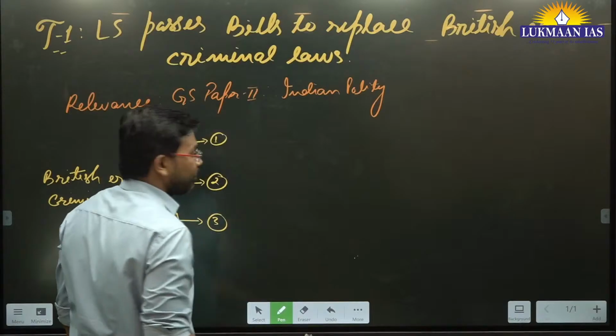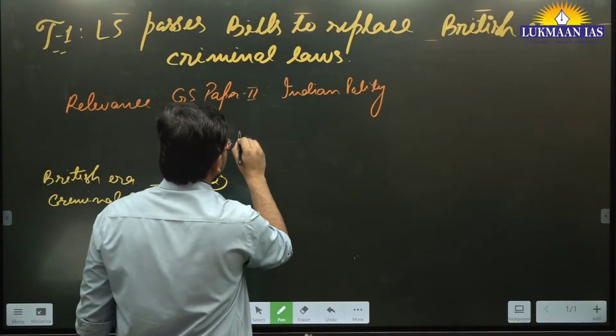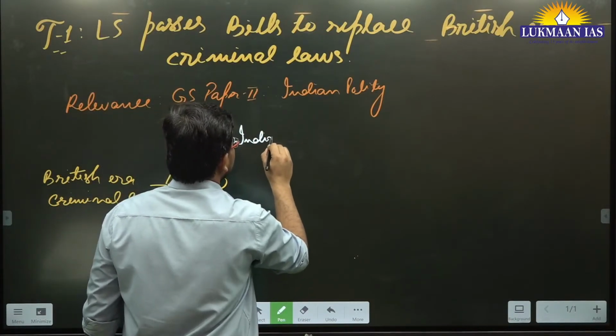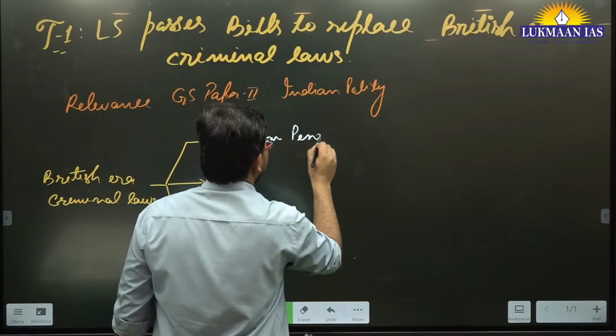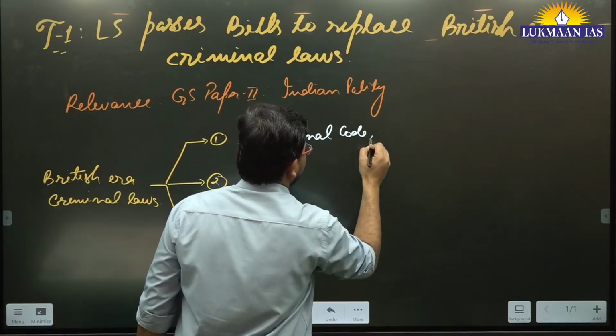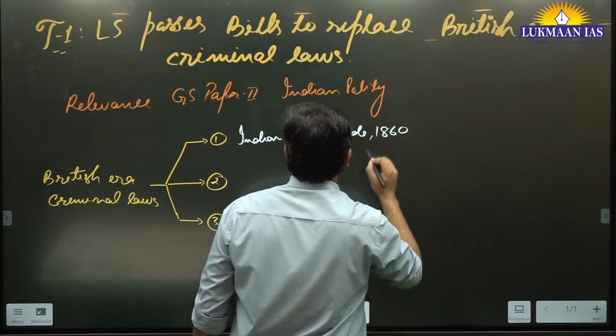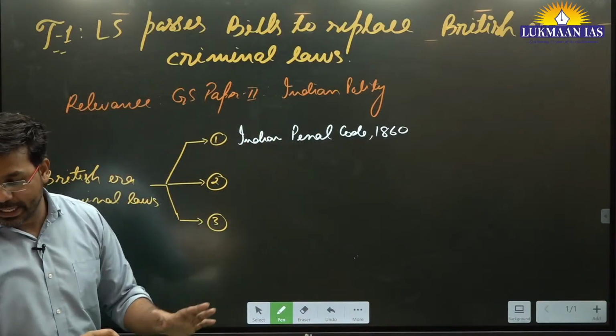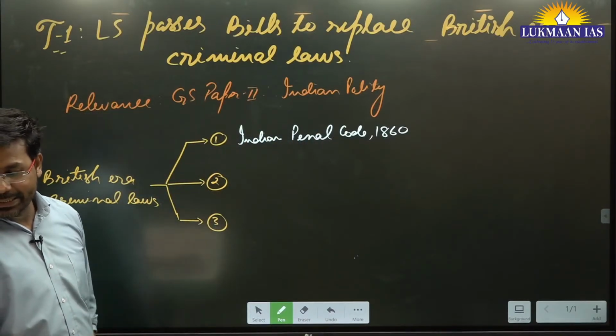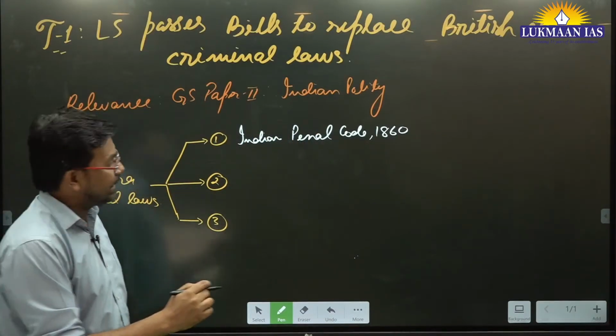Number 1 is the Indian Penal Code of 1860. This is one of the British era laws. Second is the Indian Evidence Act of 1872.